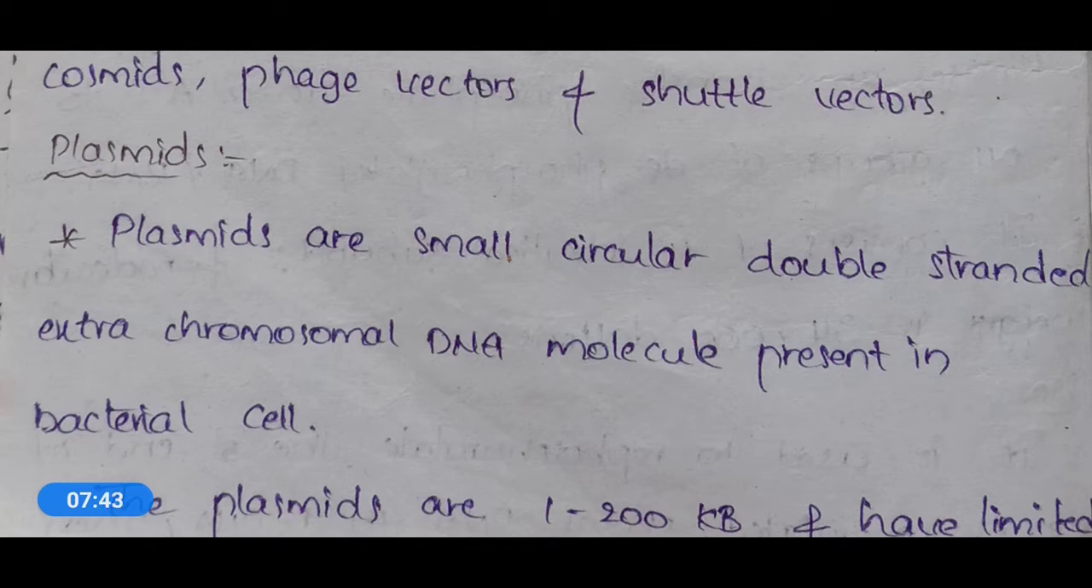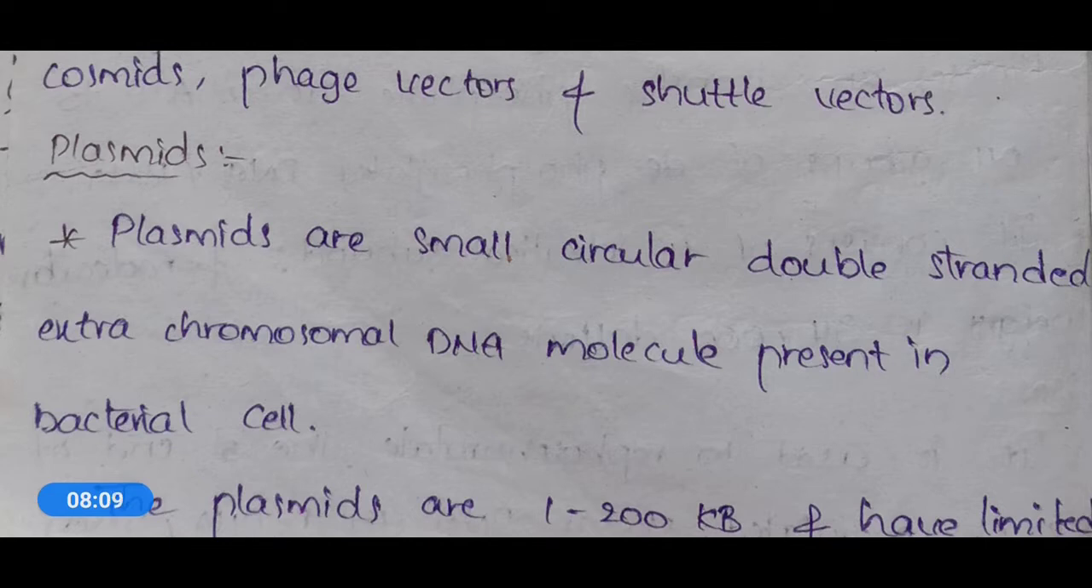Then this modified plasmid with the desired gene will be transformed into a target cell or the host cell. So these plasmids are small circular double-stranded extrachromosomal DNA molecules present in the bacterial cell.